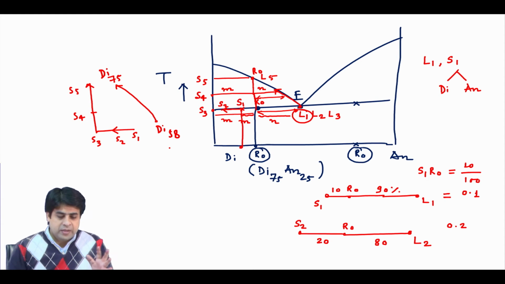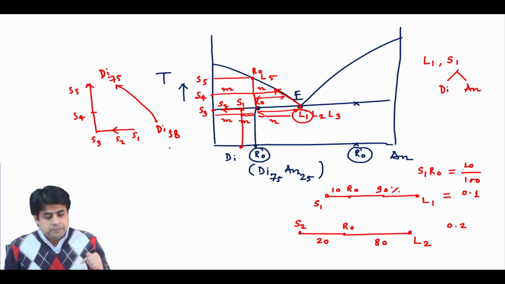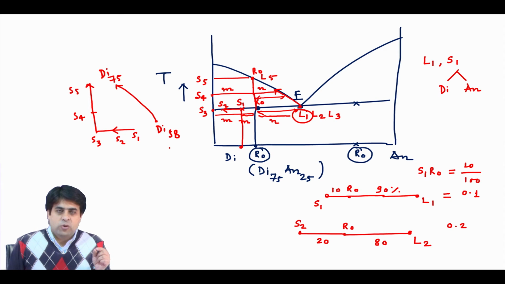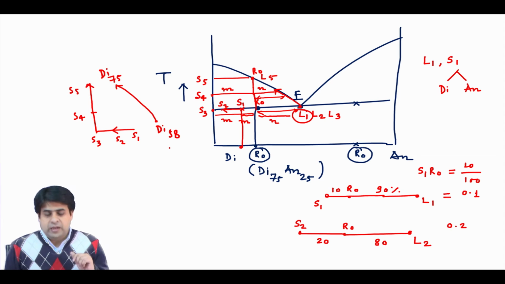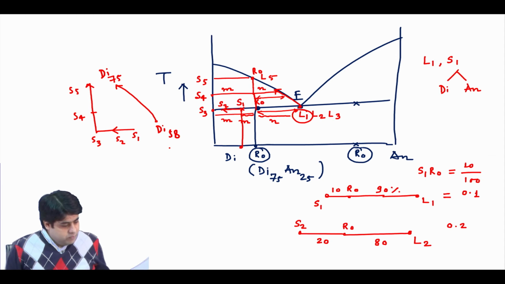We have seen that when we try to crystallize, our liquid is becoming more anorthite rich, and your solid composition initially has the original diopside composition, and at the eutectic temperature it starts to precipitate anorthite. So these are some fundamentals about the eutectic phase diagram.